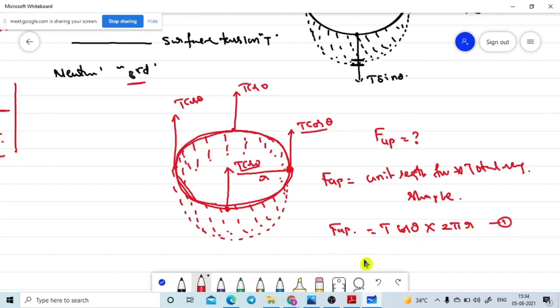Will you please repeat? The upward force is equal to the external force. Yes, once again I am repeating. T cos theta is the amount of force which is acting on unit length. But this is not our goal. The total force which is acting in the upward direction, that is our goal. That means we get the unit length force into the total length over which the force is acting.